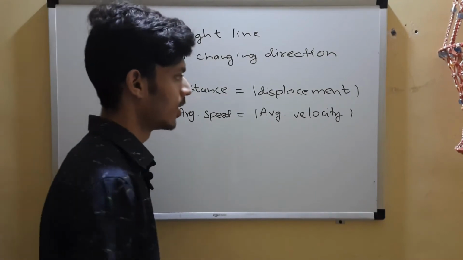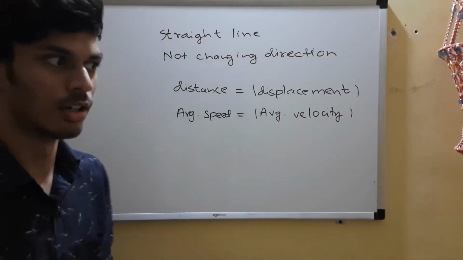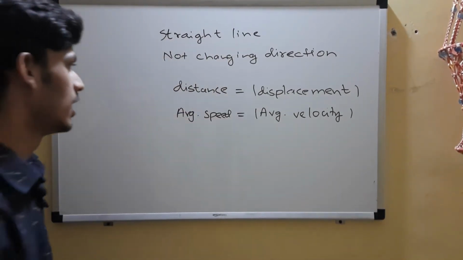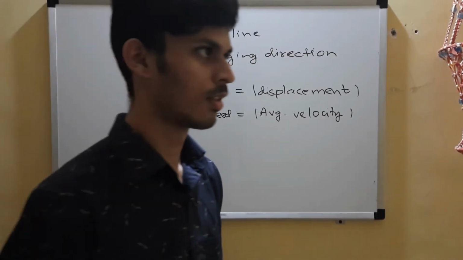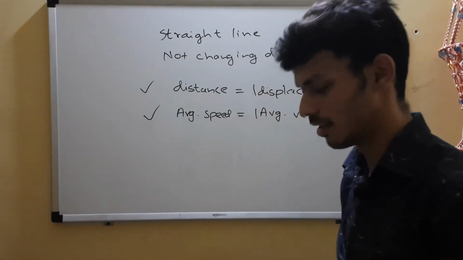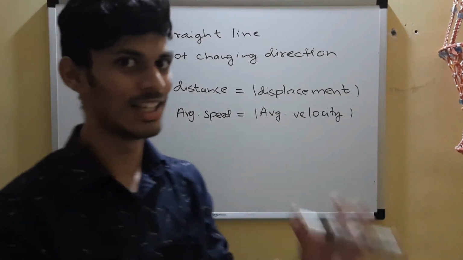So I am teaching you that. As long as you are in a straight line and you won't change directions, these two relations are absolutely correct. The idea is that you cannot rotate and reduce your distance between the initial and the final point.